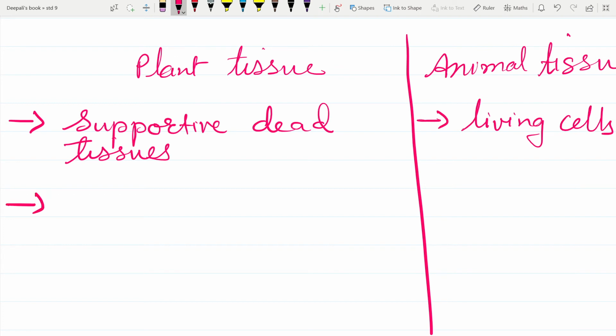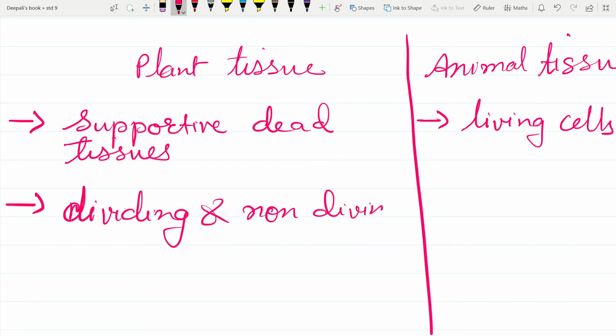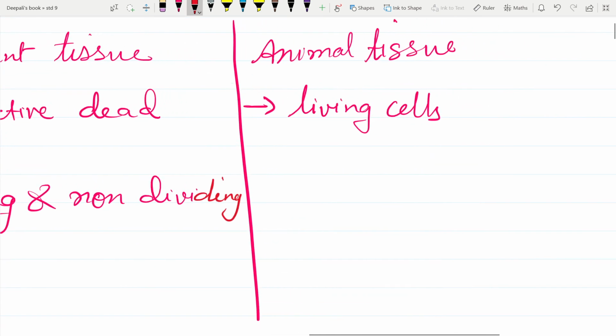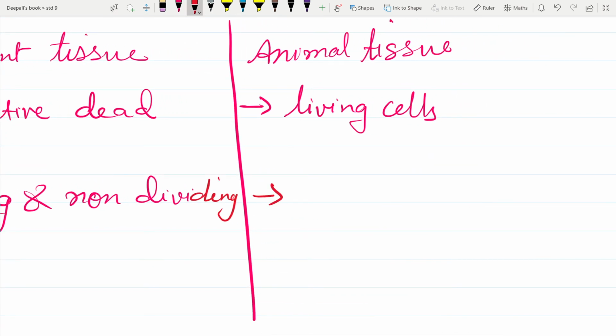On the basis of growth, plants have dividing and non-dividing tissues, and animals do not.